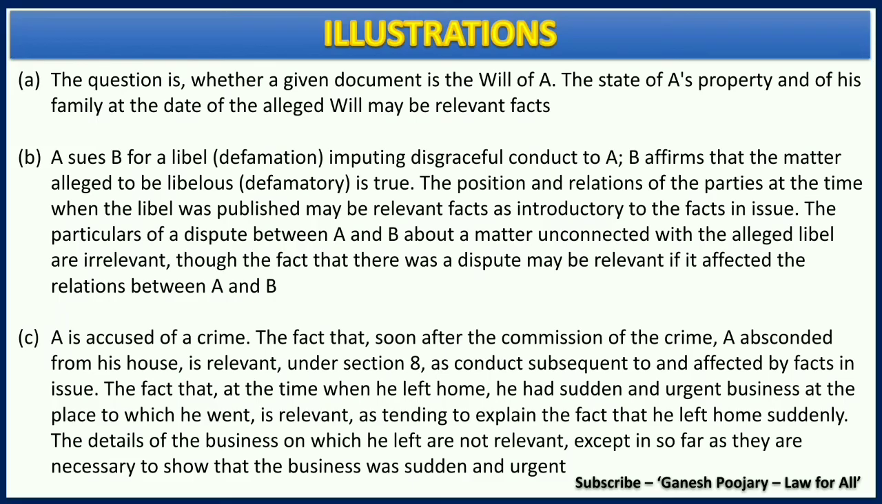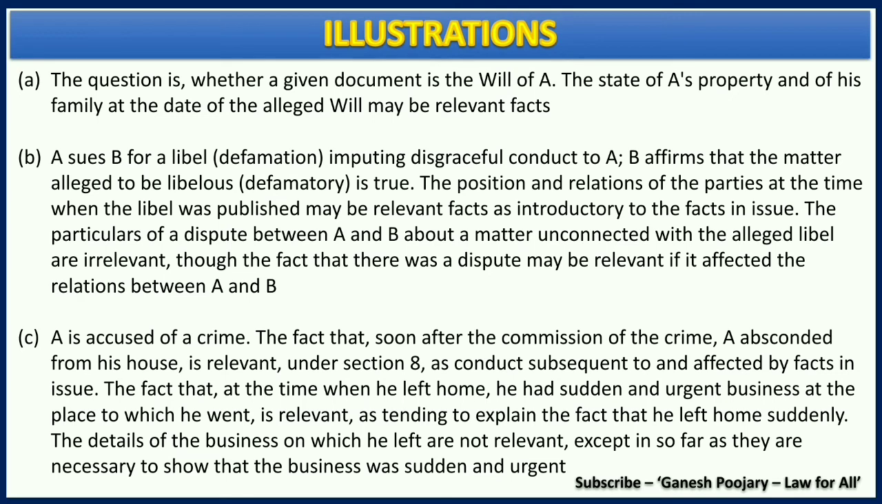The second illustration covers the importance of introduction. Here, when there is a defamation case, it is very important in what background such defamatory statements were made or published. That becomes a very important part, and the same is discussed in the second illustration.